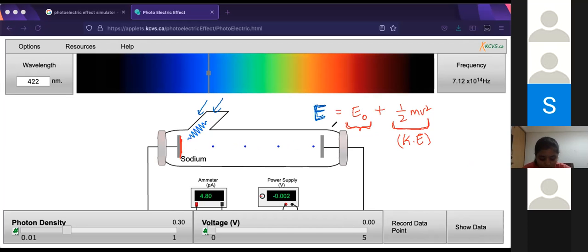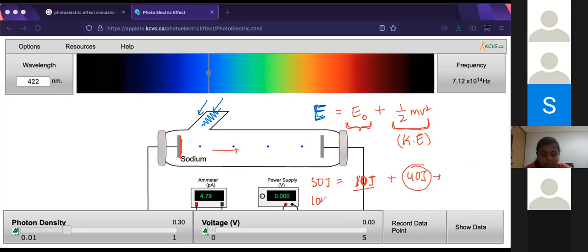So the work function doesn't change. Let's say hypothetically the work function was 10 joules. This is not accurate or realistic, but for example, if you give 50 joules of energy, 10 joules is used to get itself out, and the remaining 40 joules is used in the speed of it, in the motion of it, the kinetic energy.